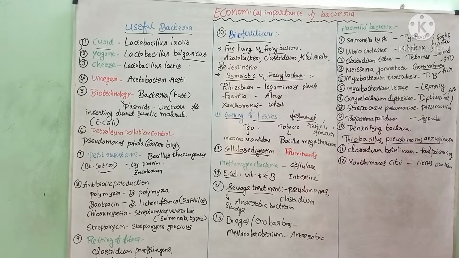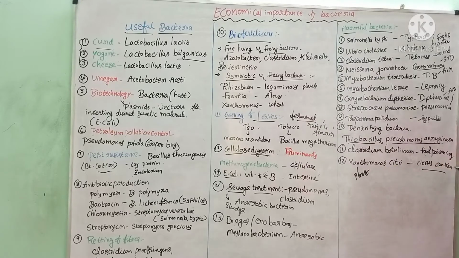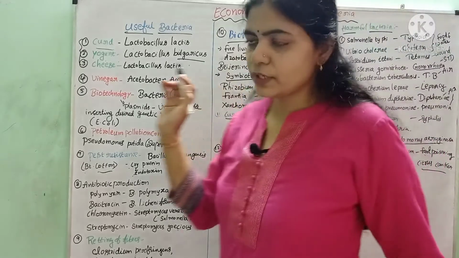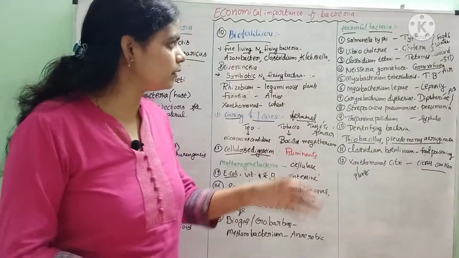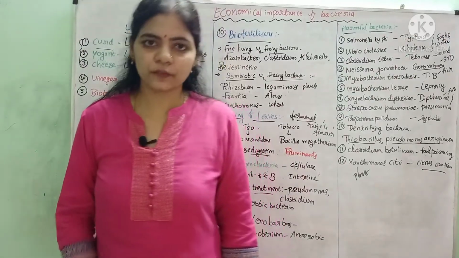Xanthomonas citri. It is a plant disease which is caused by bacteria. It causes citrus canker disease in lemon, and causes damage and decreases the yield of lemon plants, citrus plants. So these are all the harmful effects of bacteria. These are the useful bacteria and some of the harmful bacteria. This is all about the economic importance of bacteria.